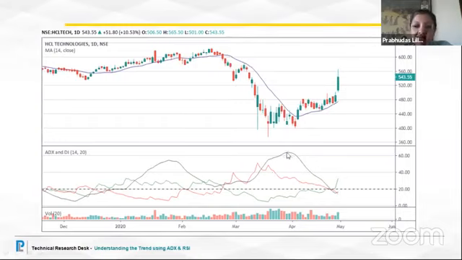The minute ADX is now receding from its peak, we know that the strength of the downfall is now coming down. And when you see that, and there is again a moving average crossover happening, you may at least come out of your sell strategy. You may book your profit here and then wait for a confirmation.